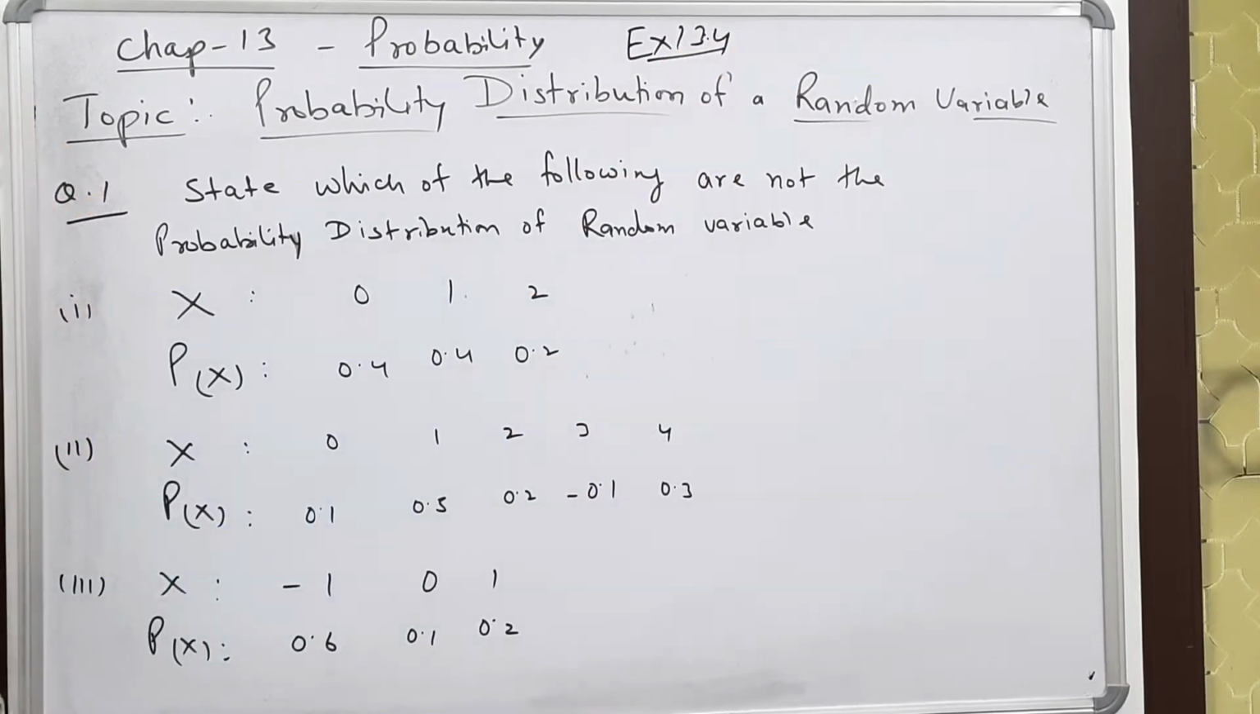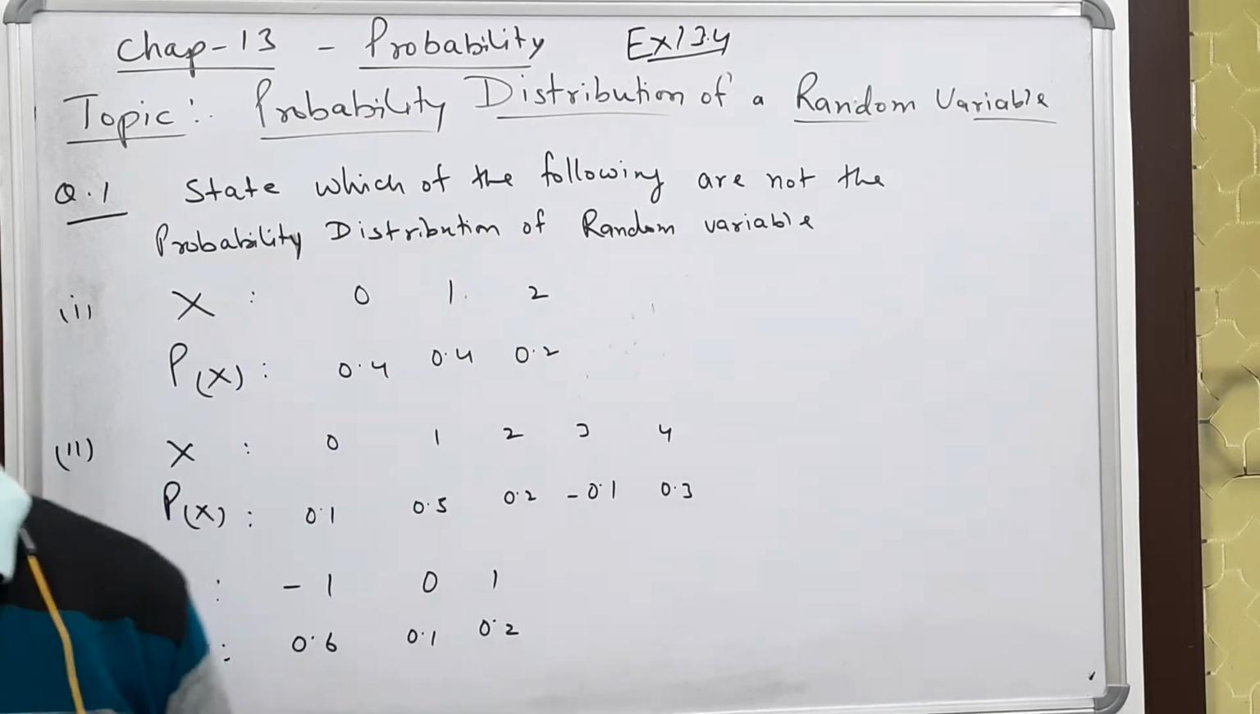Exercise 13.4, and in 13.4 only the first 9 problems are in our syllabus. Sum number 10 onwards is not in our part of the exercise. 13.5 is also not in our syllabus. So these are the last 9 sums from our syllabus.